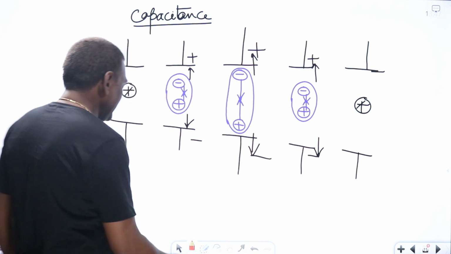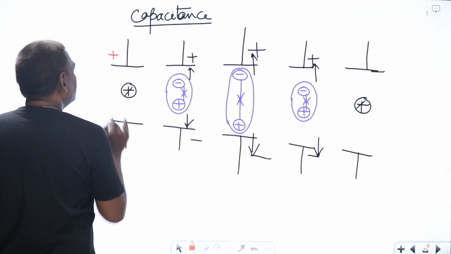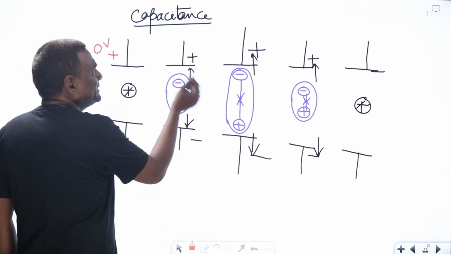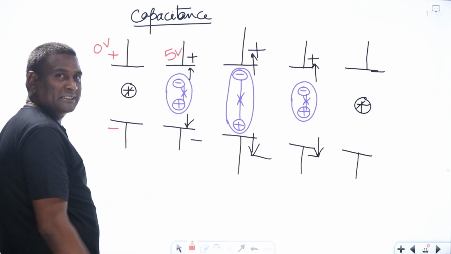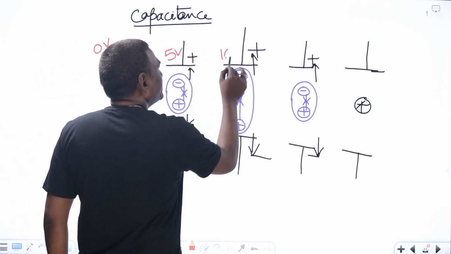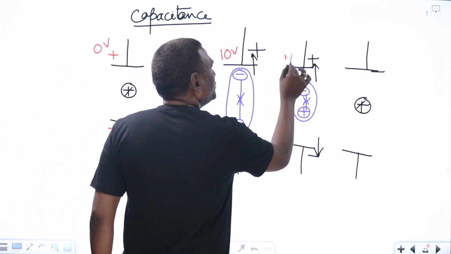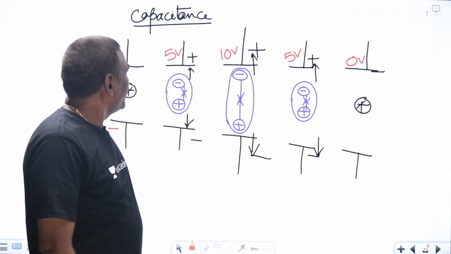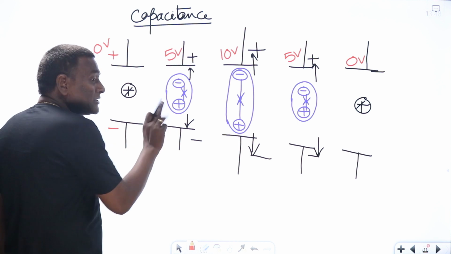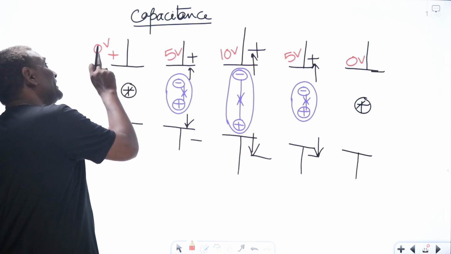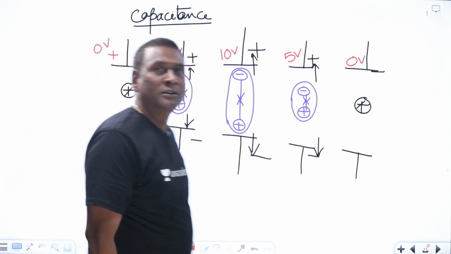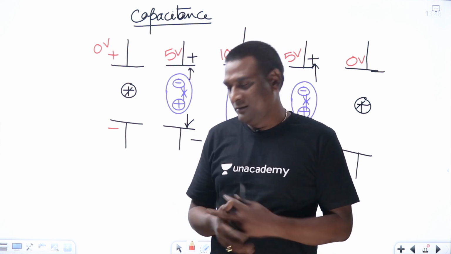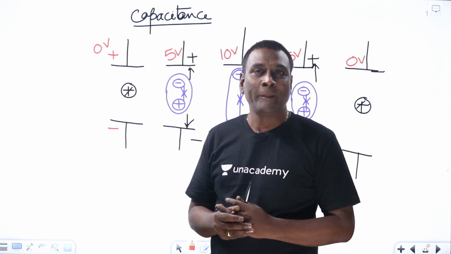No. See here, I am applying 0 volts. For example, let me assume that compared to 0 volts, it is increased to 5 volts. Segregation force. And from here to here, I increase it to 10 volts. From here to here, I reduce to 5 volts. From here to here, I reduce to 0 volts. Now, from this position to this position, I cannot change instantaneously. What does it mean? Can I change from this position to this position instantaneously? No. If you are able to change voltage across capacitance instantaneously, meaning that you are creating a black hole.